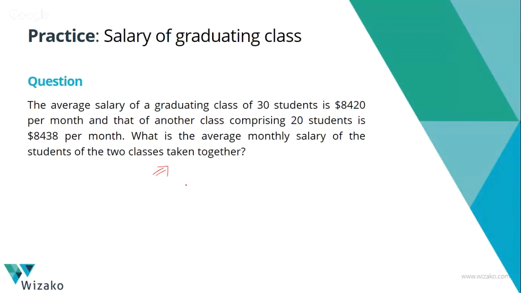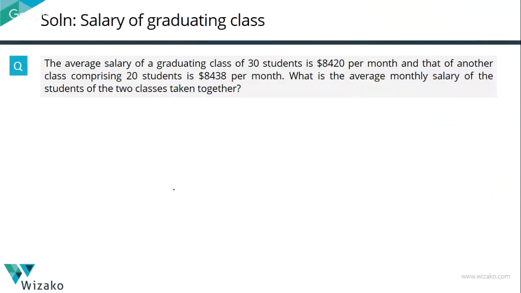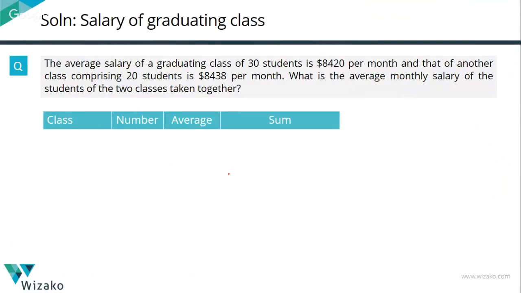Right, let's take a look at this question. I'm going to set up the standard framework to solve this. Number, average, sum is nothing but number into average. Class 1 has 30 students. Their average salary is 8420. So the sum of their salary is 30 into 8420. Nothing fancy here, just straightforward.